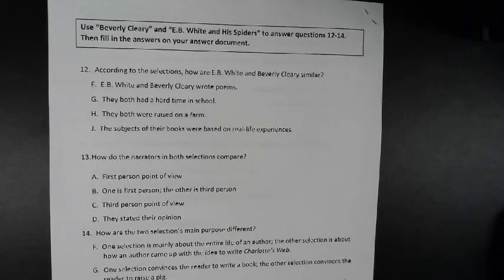F. E.B. White and Beverly Cleary wrote poems. G. They both had a hard time in school. H. They both were raised on a farm. J. The subjects of their books were based on real-life experiences.